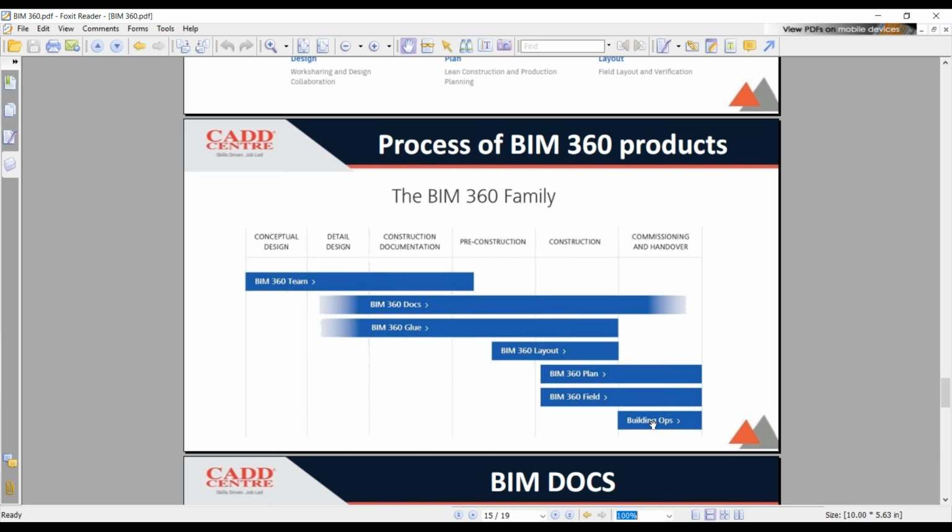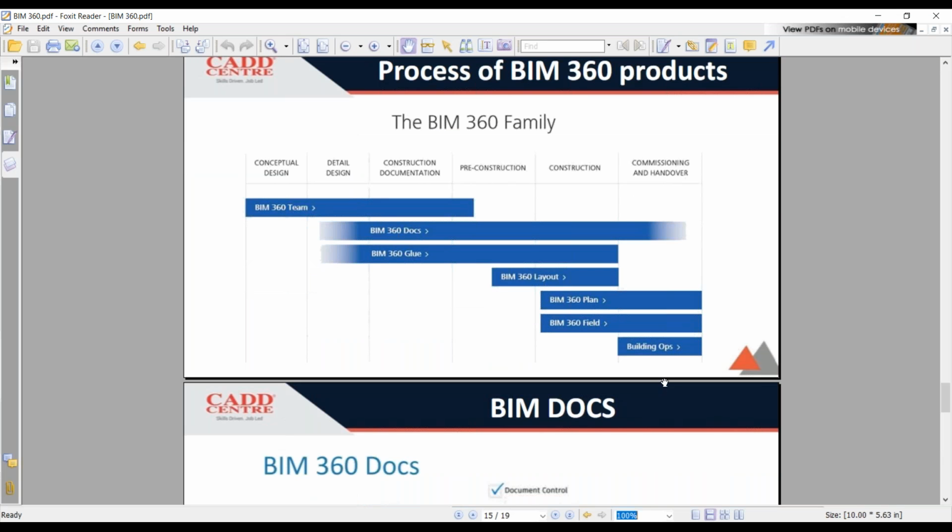And when it goes to Building OPS, as I've told you in the beginning, like operation and maintenance, we will all use the BIM 360 product app Building OPS. Like what are all the management documents you have to make sure of whenever you're handing over to the client, and that is called your Building OPS.